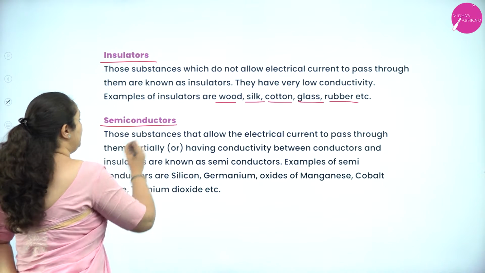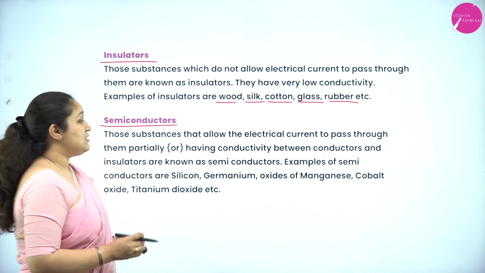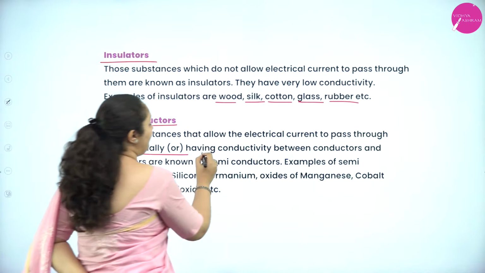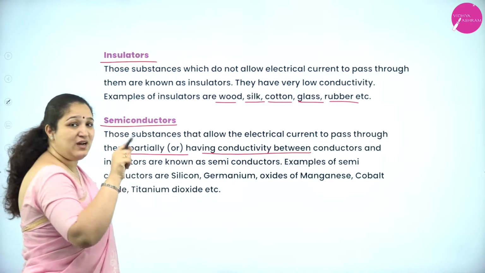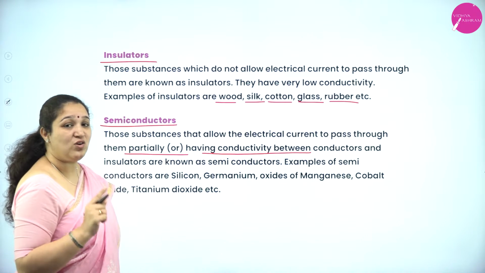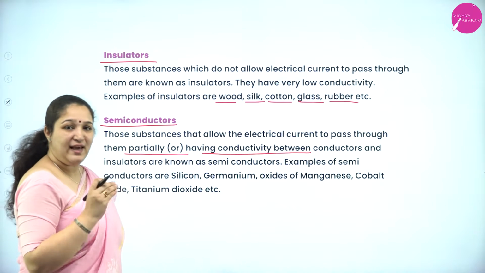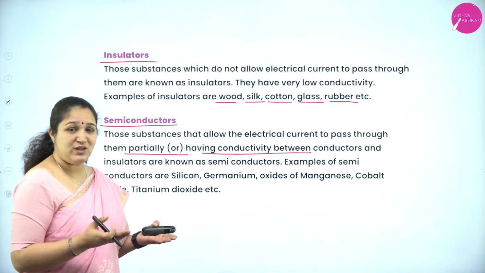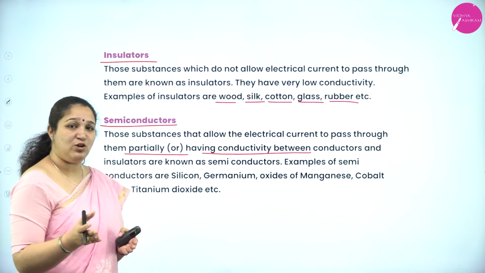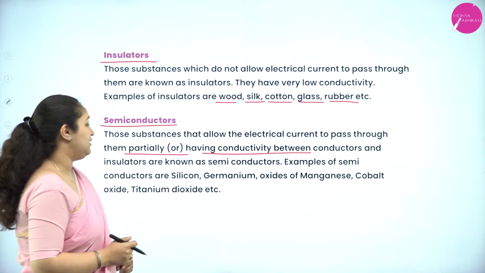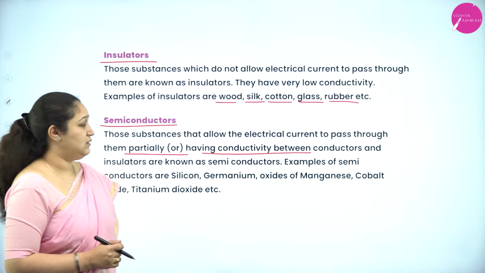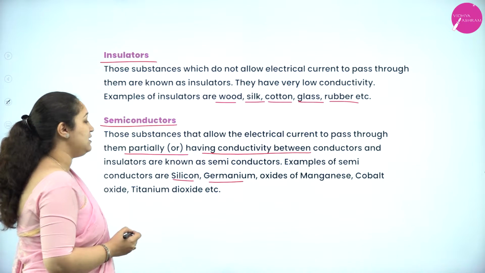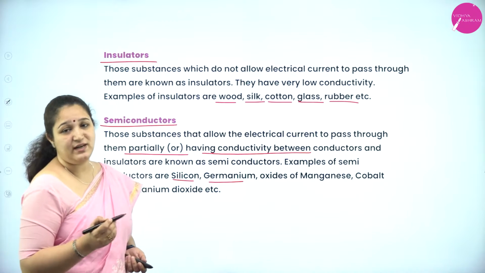So they are called insulators. Next is semiconductors. Those substances that allow electrical current to pass through them partially, having conductivity between conductors and insulators, are called semiconductors. They allow the electric current to pass through them but partially, or we can say when we are measuring their conductivity, it is in between that of the insulators and the conductors. Examples: silicon, germanium, oxides of manganese, cobalt oxide, titanium dioxide, etc.